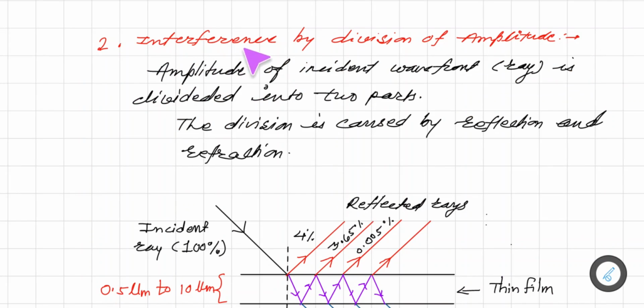Now we consider interference by division of amplitude. Understand this concept. The amplitude or intensity of the incident wavefront, that is the ray, is divided into two parts. Here the division is caused by either reflection or refraction. Let us consider how it happens.